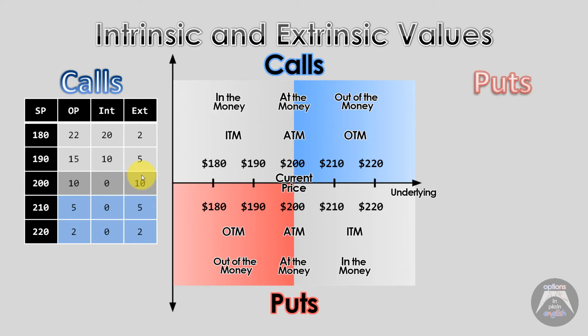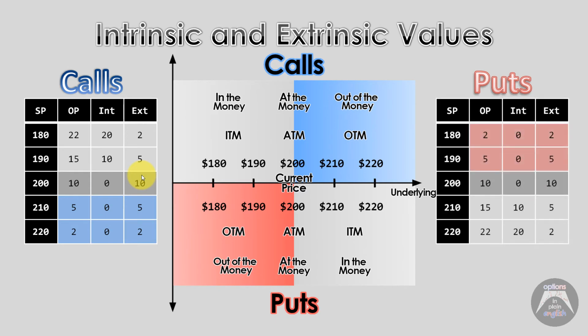Now let's take a look at the puts, which is going to be a similar analysis. We have the strike prices here. The current price is 200. So these are the out of the money. These are the in the money. If we start with the in the money, we have the 220 trading for $22. Because 220 from the current price, which is 200, is 20, we know that it has $20 in intrinsic value, leaving $2 only as extrinsic.